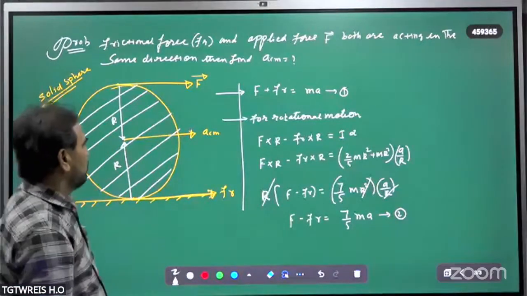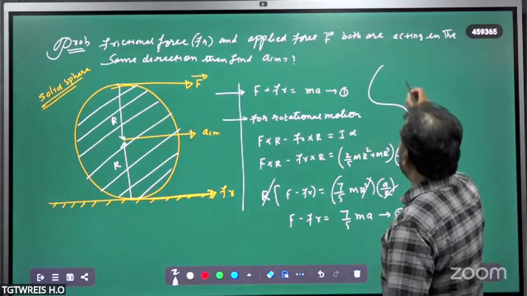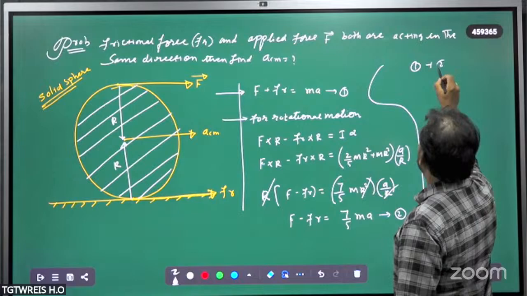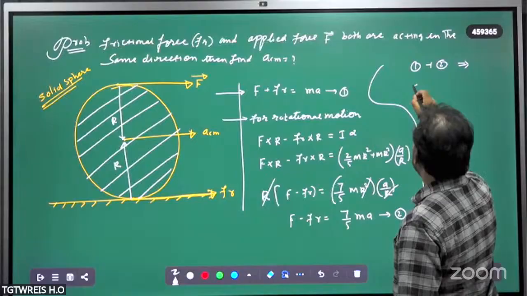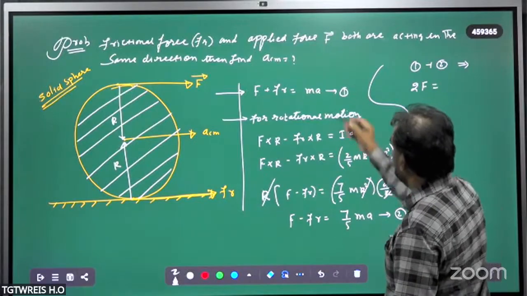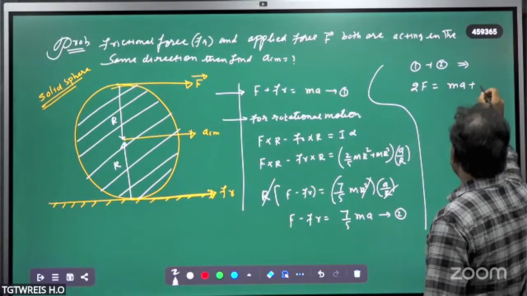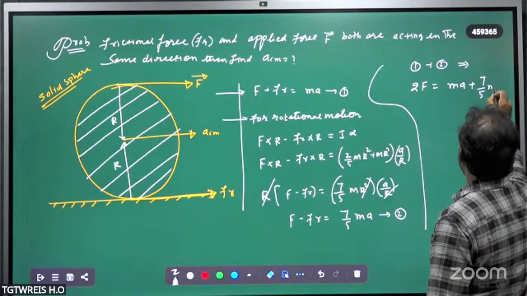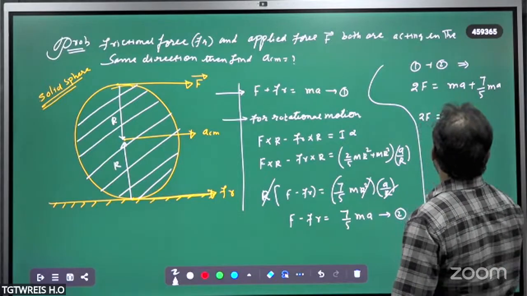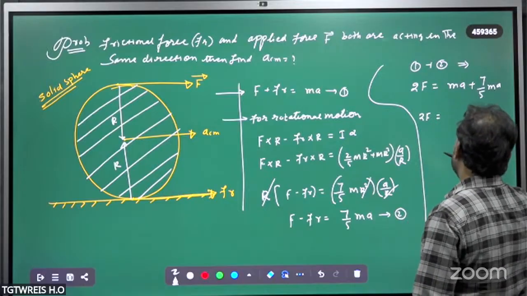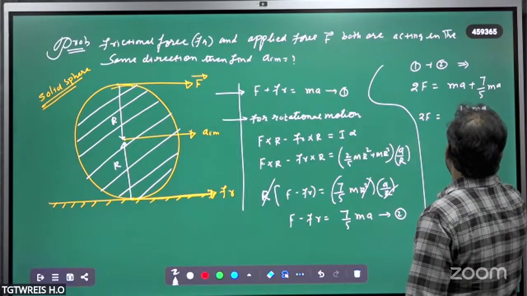So from this it is very clear: add 1 and 2, Fr gets cancelled out. 2F is equal to MA plus 7 by 5 MA, which is 5 MA plus 7 MA, that is 12 MA upon 5.